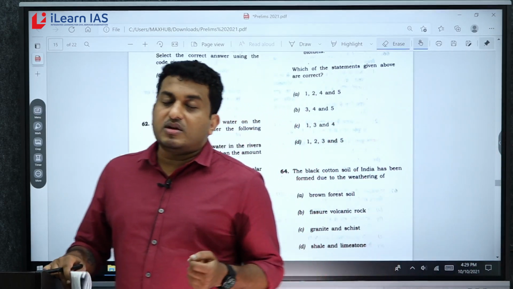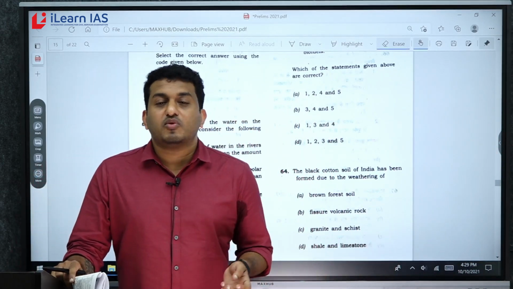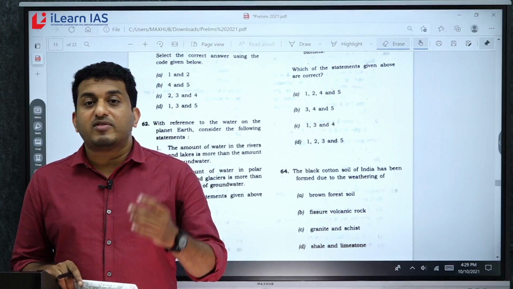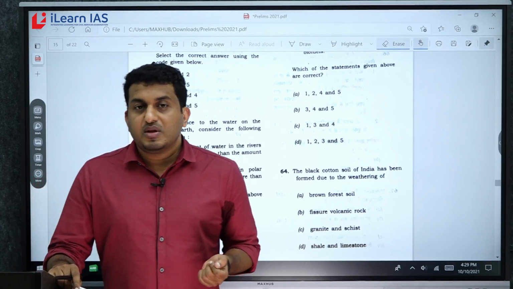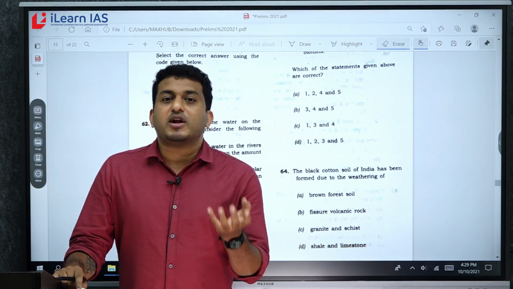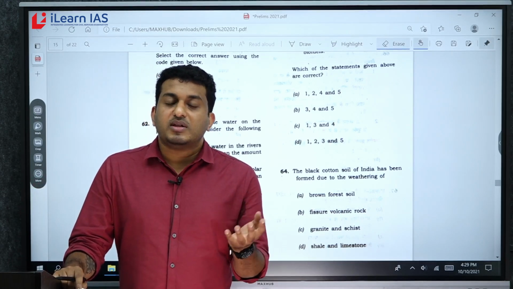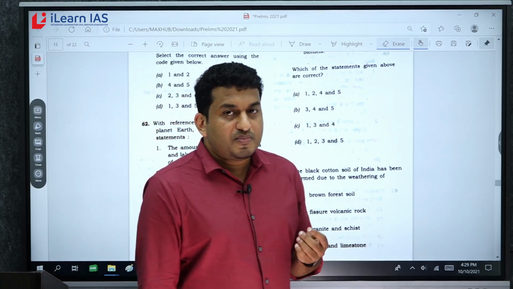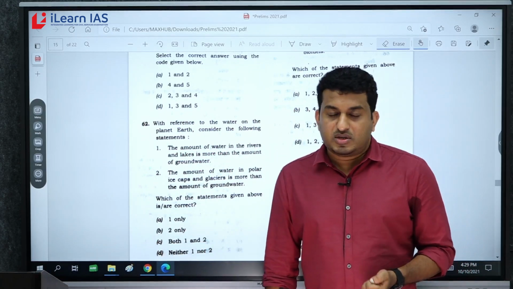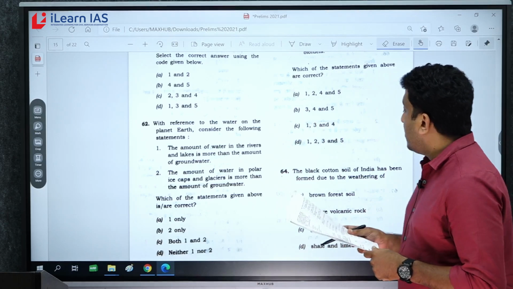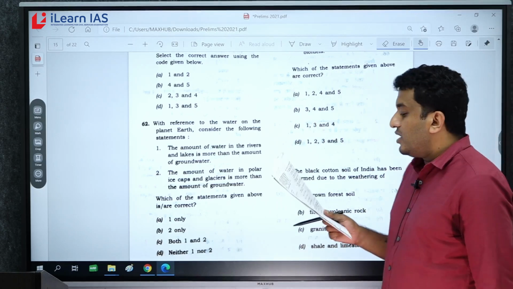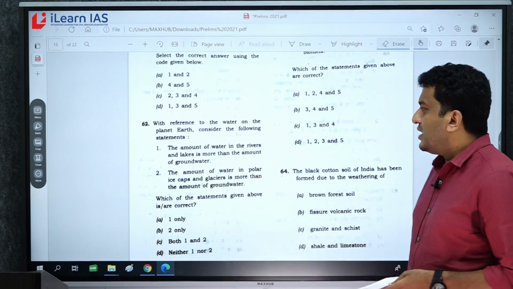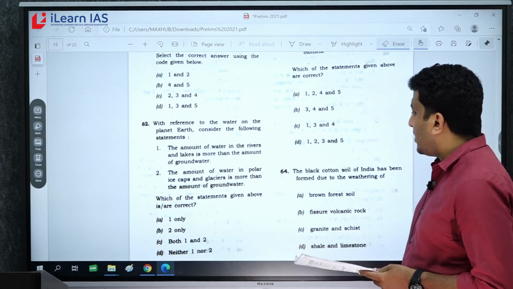Now we discuss, once we talk about volcanism, it is of two types, fissure type and central type. Fissure type of volcanism gives us what we call a lava plateau. Central type gives us volcanic cone. Fissure type gives lava plateau, and the Indian lava plateau is the Deccan trap. What is the significance of lava plateau? Lava plateau is famous for black cotton soil, famous for cotton cultivation. So you read the question: black cotton soil of India has been formed due to weathering of what? It is fissure volcanic rock. Very direct question, directly from the class discussions, right?